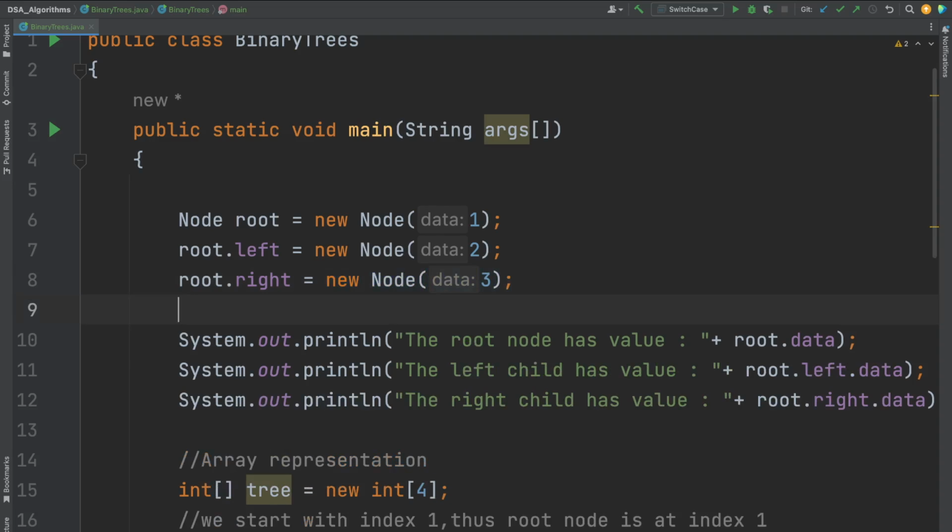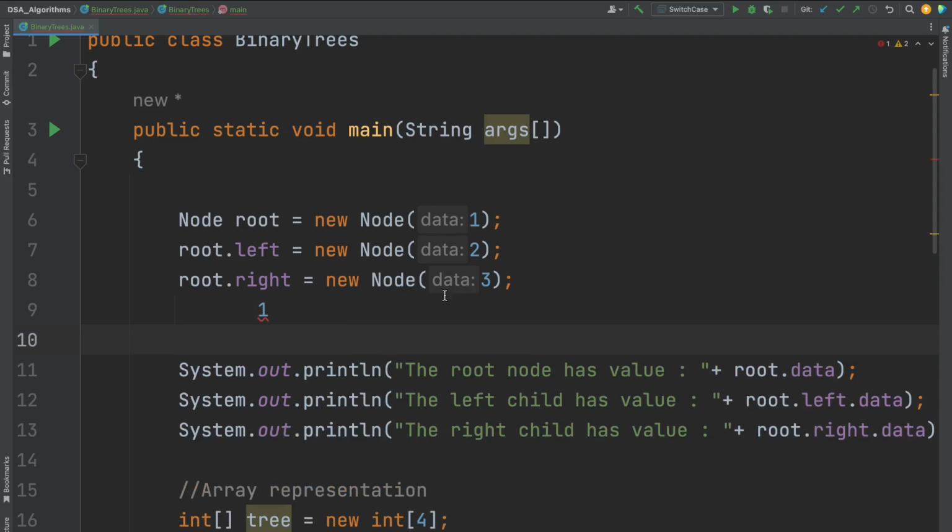So what this is going to do is create a node with value 1. This 1 is going to have a left child which has value 2, and a right child which has value 3. Obviously they are connected to each other, because this is a node. So if I do root dot left, it is going to take me to this particular node. When I say root dot right, it's going to take me to this particular node.